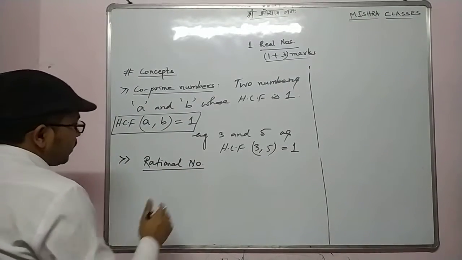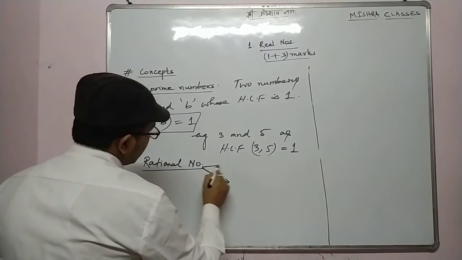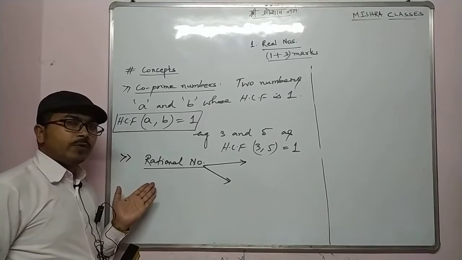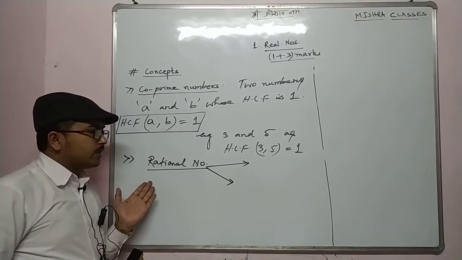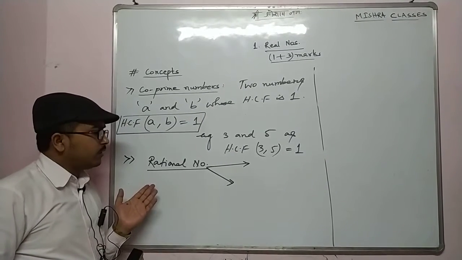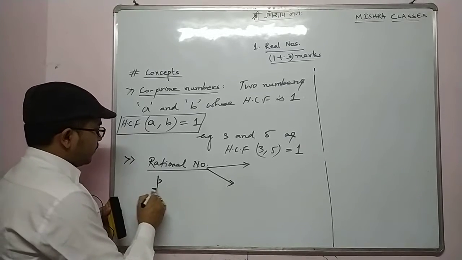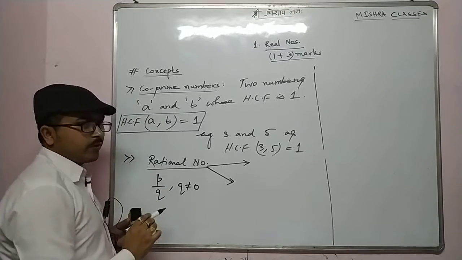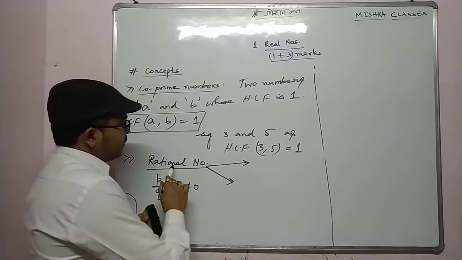Now rational numbers are of two types. Always remember, rational numbers are of two types. Two things we have already done in class 8: a number of the form p by q, where p and q are integers, q not equal to 0, is called a rational number. But in class 9, rational numbers are of two types.